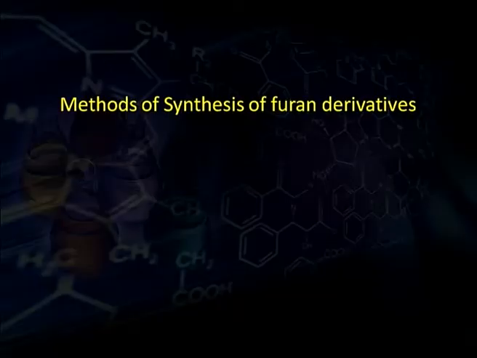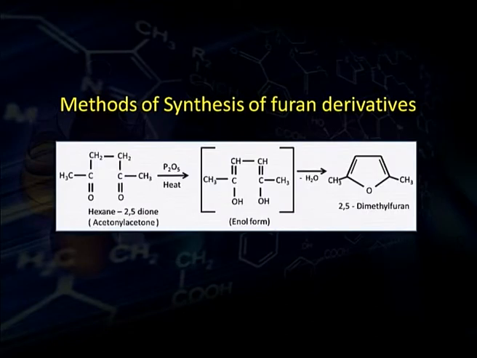For example, when acetonyl acetone, or hexane-2,5-dione, is heated with phosphorus pentoxide, its enol form gets converted into 2,5-dimethyl furan.